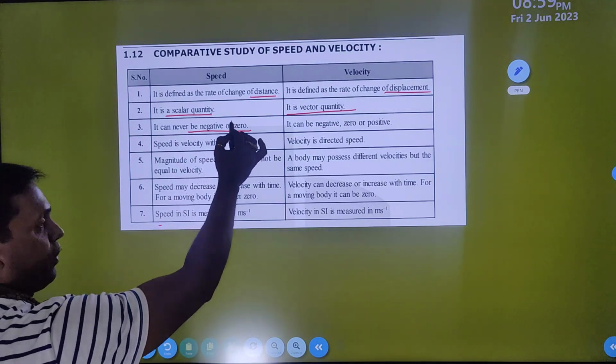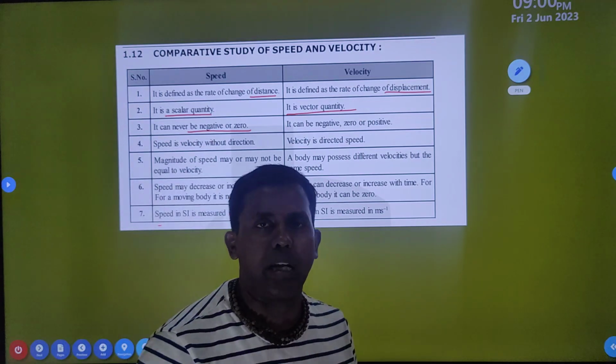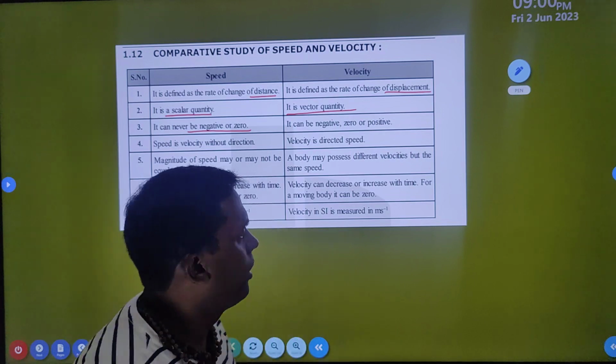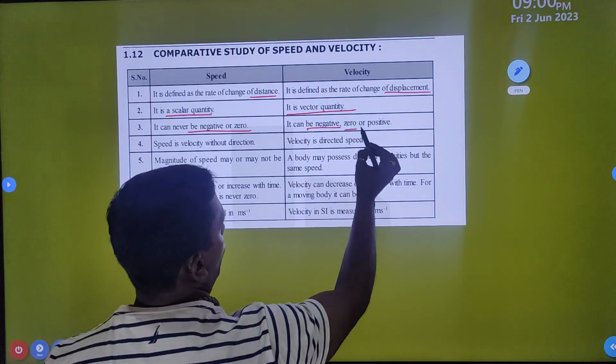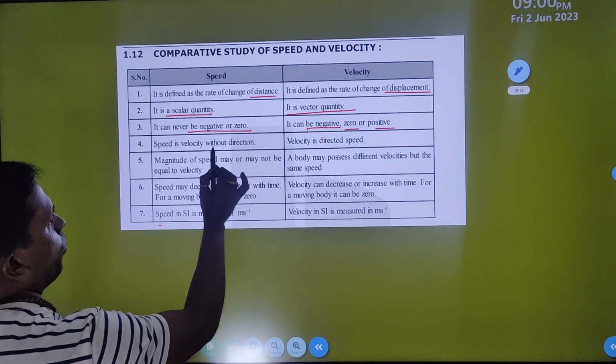If it is zero, then the body is at rest. So if speed you can measure, then you cannot measure it as rest. Okay. Now you can observe this one also, but here negative, zero and positive, everything is possible. Speed is velocity without direction.